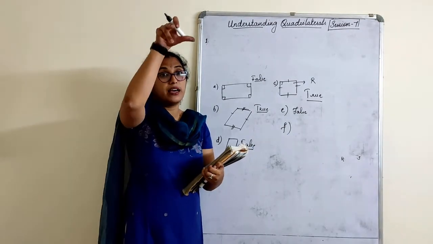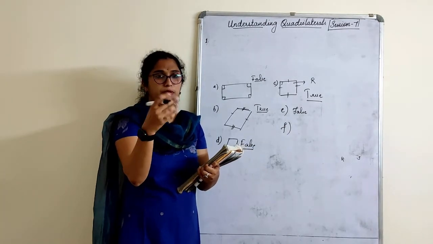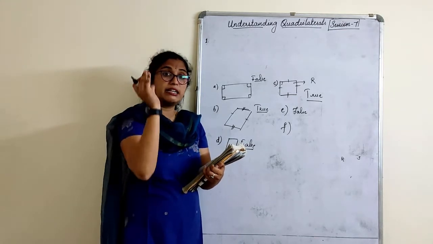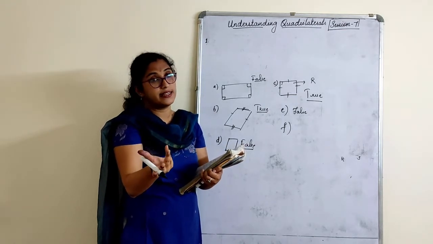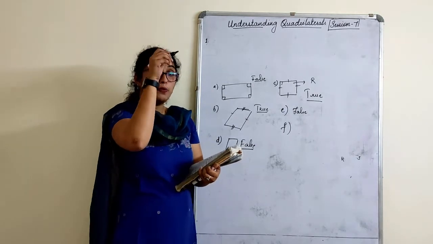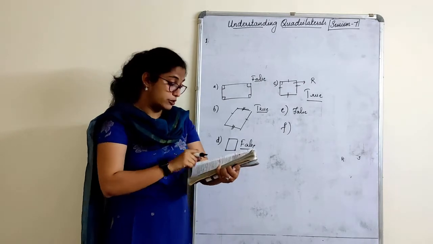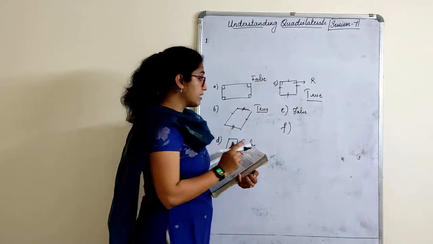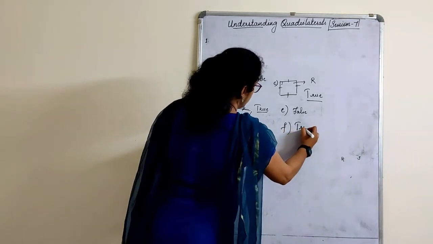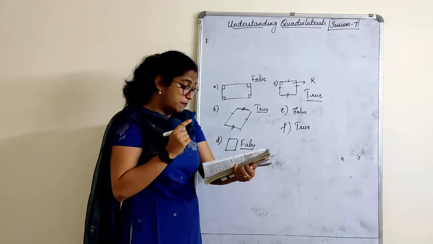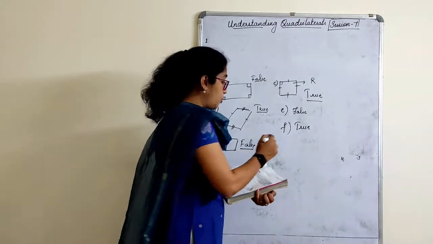Because it can satisfy the property: all the sides are equal in a rhombus, but still if I consider the kite property, two adjacent sides are equal and the other two adjacent sides are equal. It can be, right? Opposite angles are equal in a kite. It satisfies the rhombus property also. So all rhombuses are kites. True. So did you understand how important it is to know the properties here?